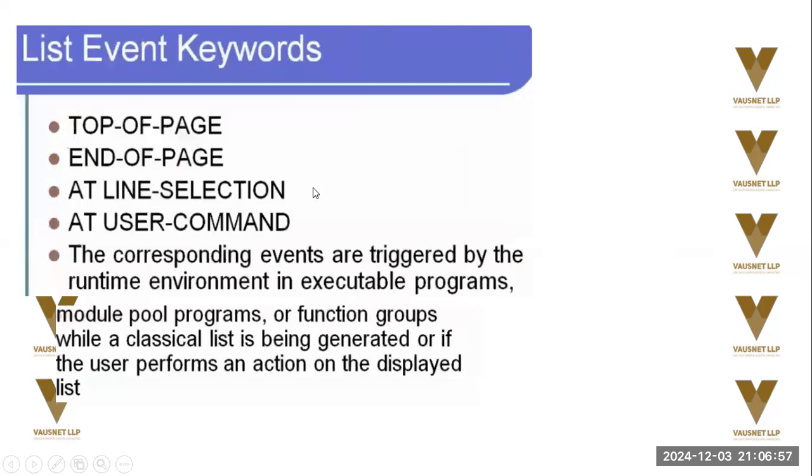List events. Now, list events are top of page, end of page. You want to format a report, and you can format and align using these event keywords. At line selection, at user command. The user again can give an input command, and that will be triggered when we actually use the at user command keyword. The corresponding events are triggered by the runtime in executed programs, module pools, function groups, while a classical list is being generated. Classical list means the old format, the format defaulted and defined by SAP, or if the user performs an action on the displayed list.